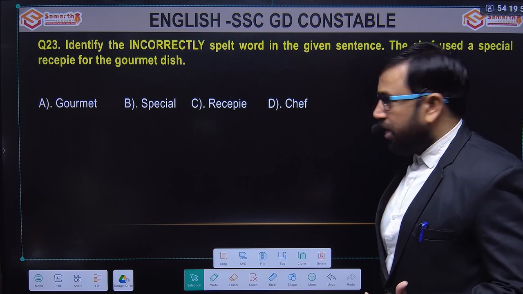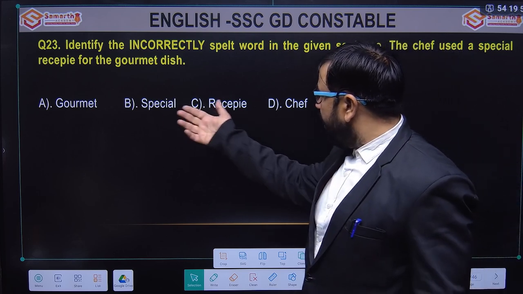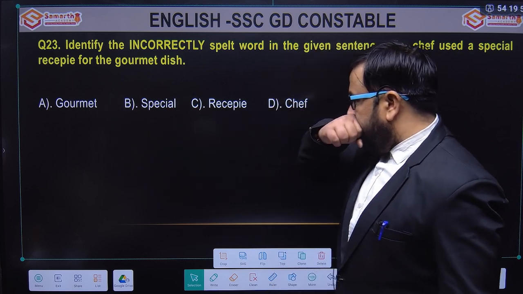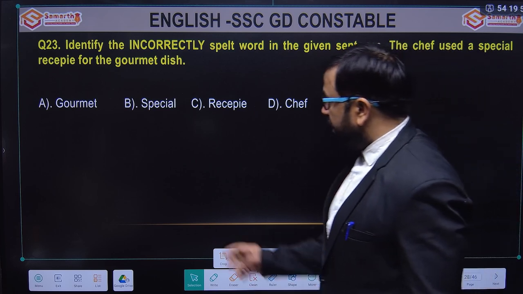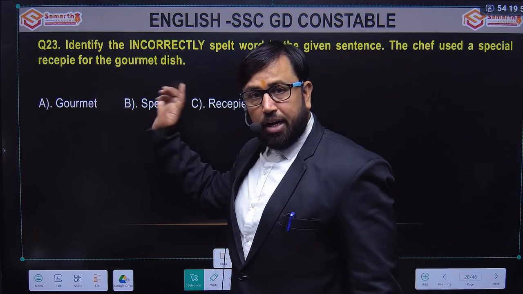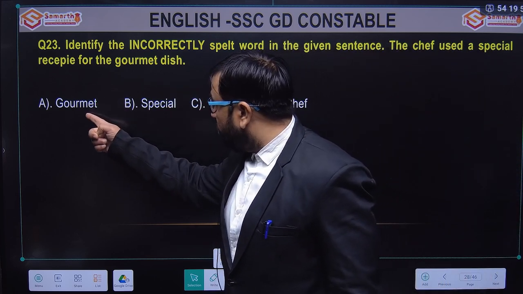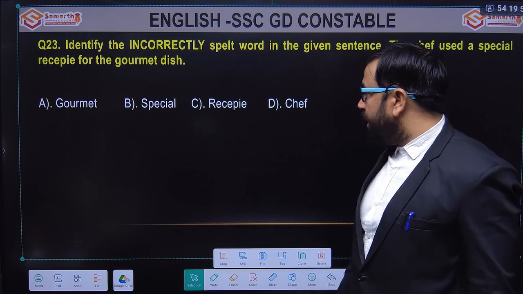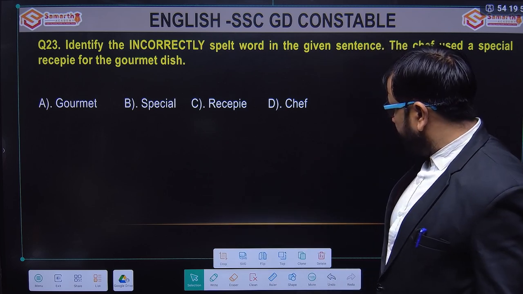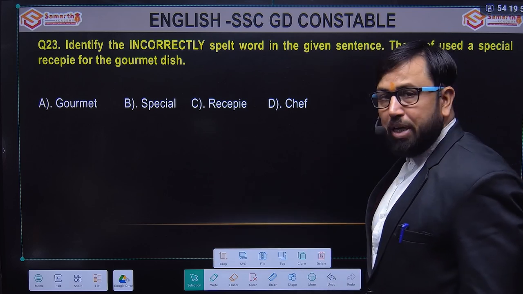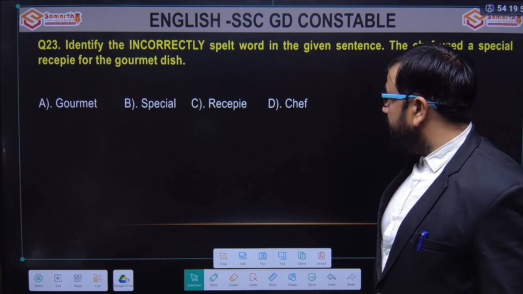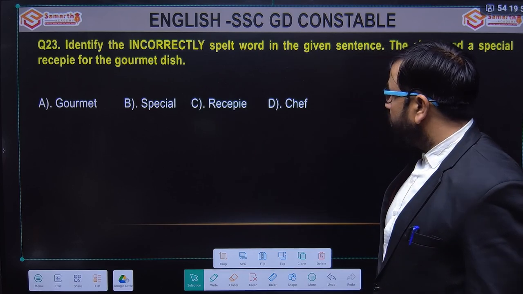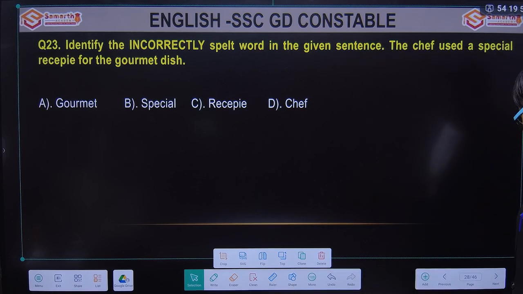I think we will check the spellings one by one. Chef, the spelling is absolutely fine. Special is a simple word. Gourmet, the spelling, I'm sorry, should be gourmet. The T is silent, so we basically say gourmet. Look at this word, recipe. The spelling looks wrong; it should be RECIPE. So this one is the wrong spelling here, the wrong word. So that is the mistake. Option C is the right answer.